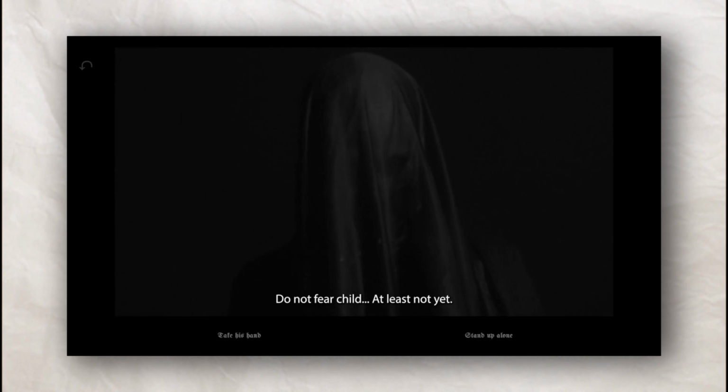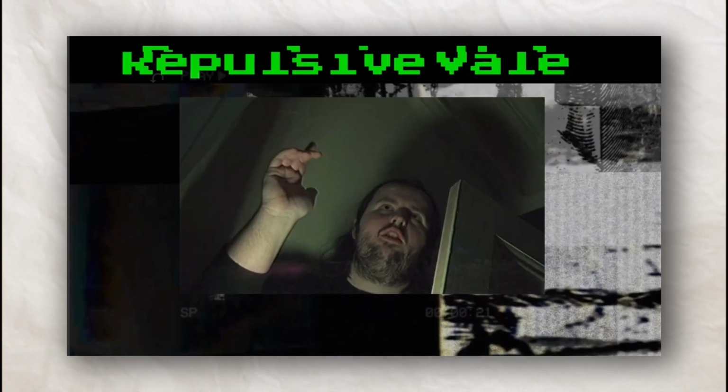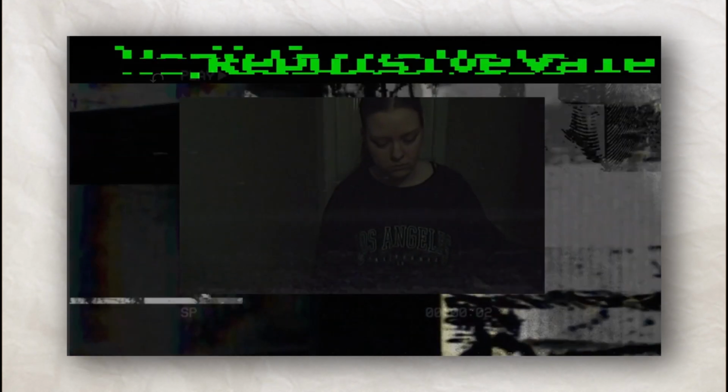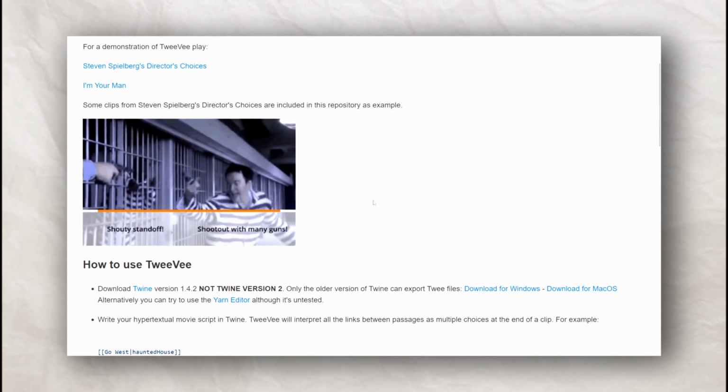Plus, if you want to make something like Her Story or something that's more experimental, then you're more easily able to do that by using Twine than you're ever going to be able to do using Stornaway. Of course, if you want to get really experimental, yes, you're going to have to end up using Unity, but that's another story. Lastly, let's talk about Tweevee, which is kind of like Twine.